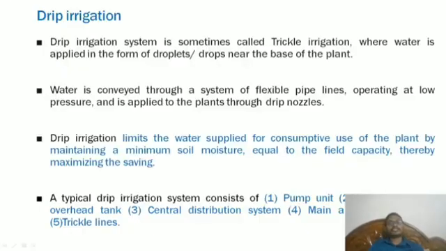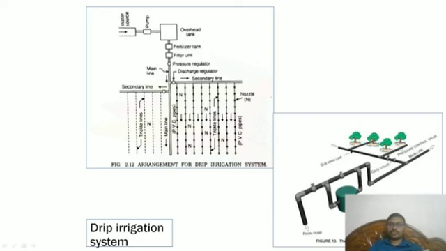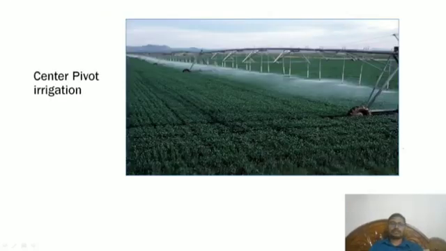Now drip irrigation is very famous, sometimes called trickle irrigation. It is a very important question, where water is applied in the form of droplets. Sprinkler means it will sprinkle, and droplets means it will give drops. Water is conveyed through a system of flexible pipes. Yes, obviously this flexible pipe is there, it will be operated. I will show you the image. So here there will be some kind of drops they will give according to the time.